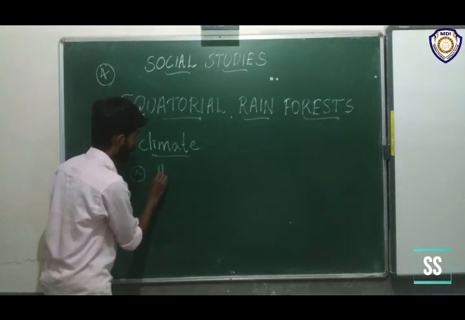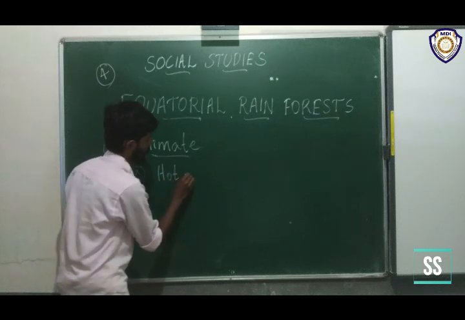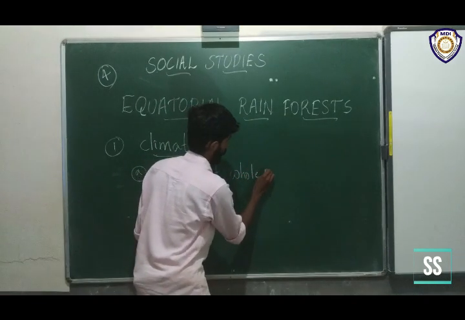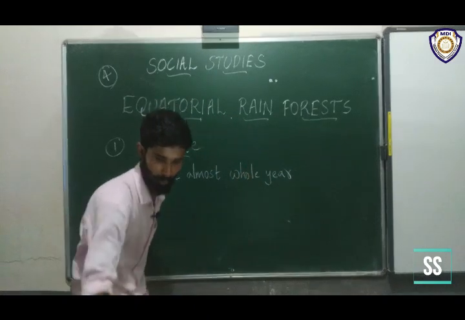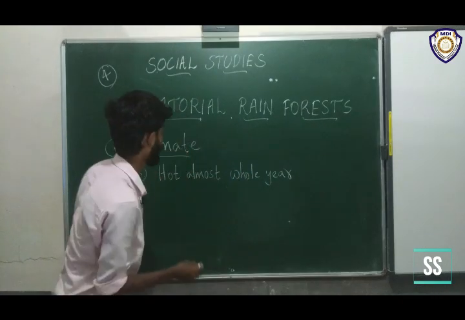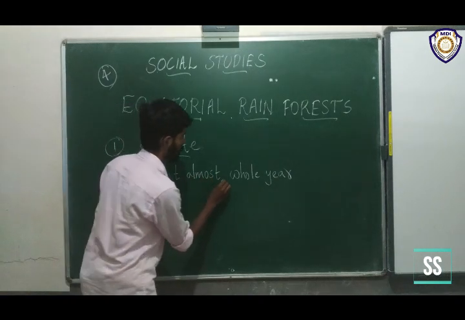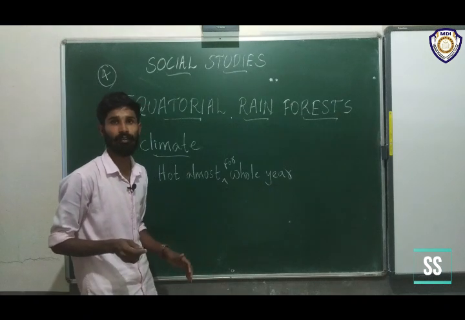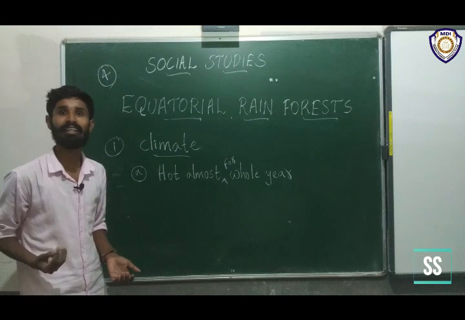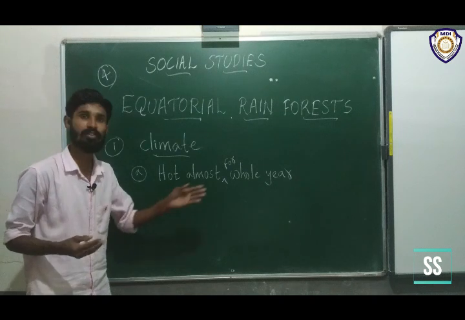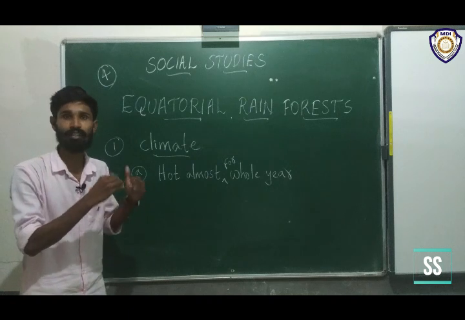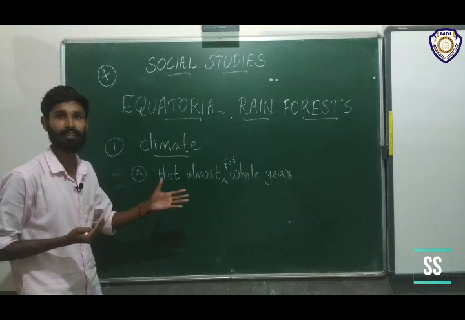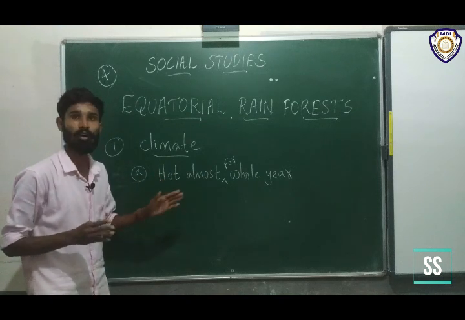It's very hot almost the whole year. Okay, all of you write it. Very hot almost the whole year, because of the presence of sunlight. It's beside the equator. That's why it gets direct rays from the sunlight. That's why the area is full of heat.